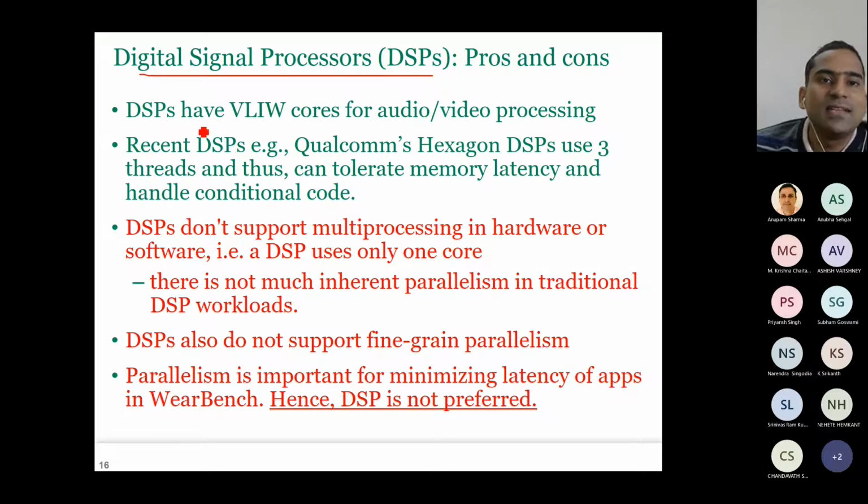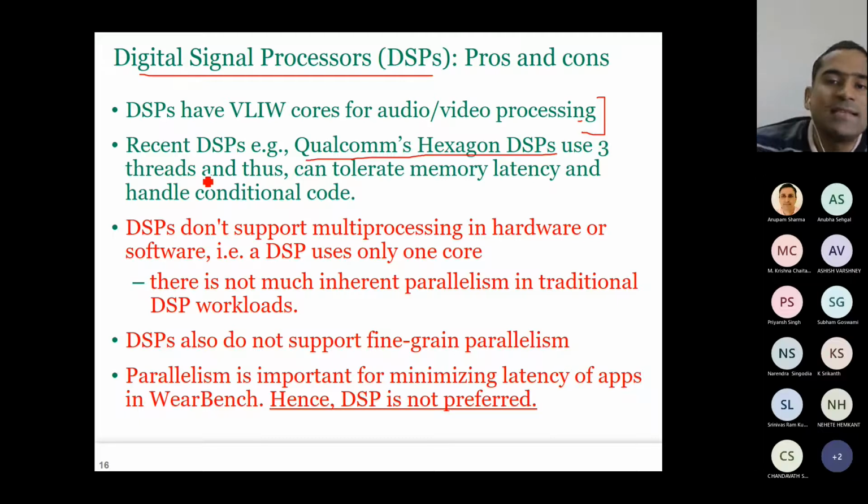Why not DSP? So a DSP is a VLIW core for audio video processing, which is very good because a smartwatch also needs to do audio video processing. Now, DSPs such as Qualcomm's Hexagon DSP, which I've discussed, use 3 threads. In fact, I think there we discussed 4 scalar threads, out of which one can control the vector context, and 3 can work separately. That's why probably here it mentions 3.